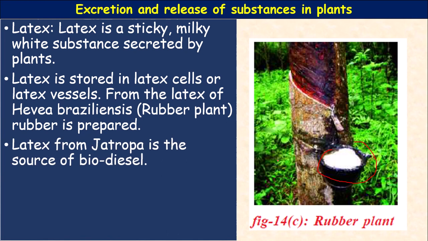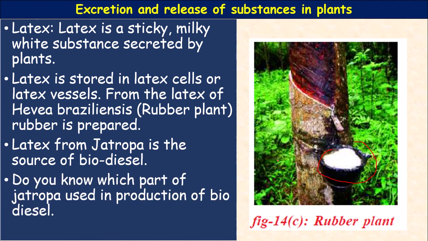Latex from Jatropha is the source of biodiesel. And do you know which part of the Jatropha is used in the production of biodiesel? That is the seeds, the fruit. So till now we have studied secretions from the stem, from the leaves, from the flowers, especially from the bark.